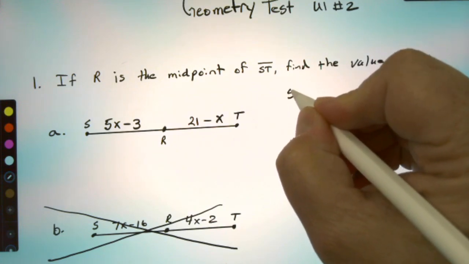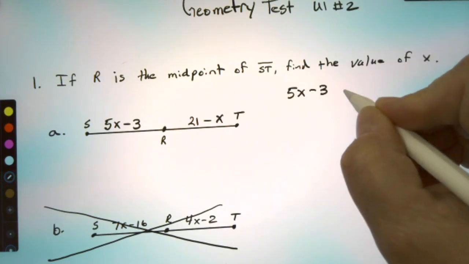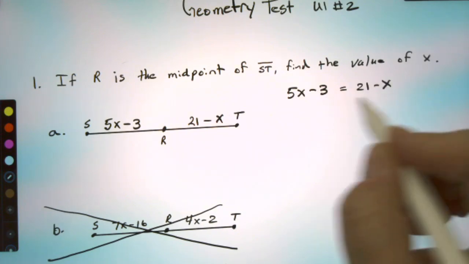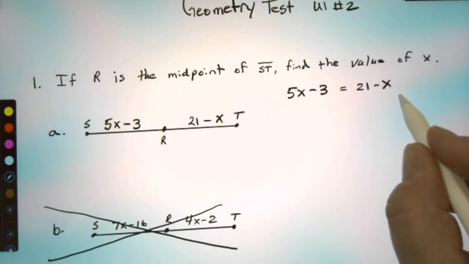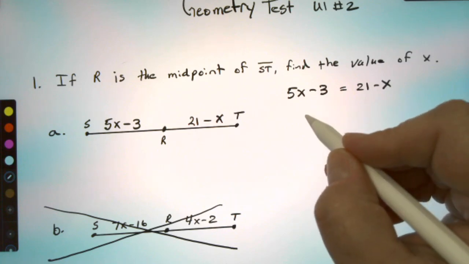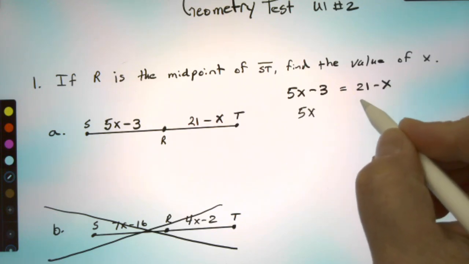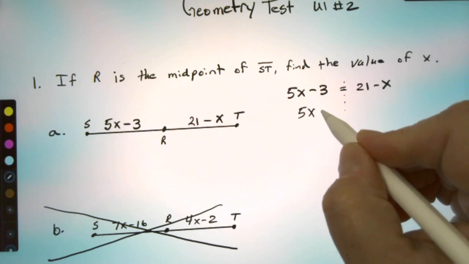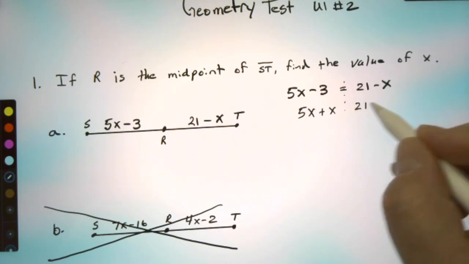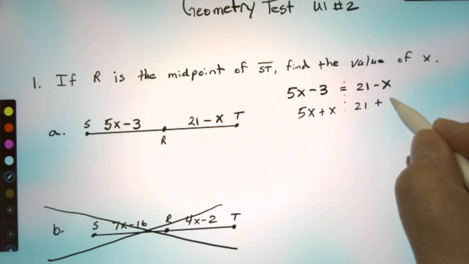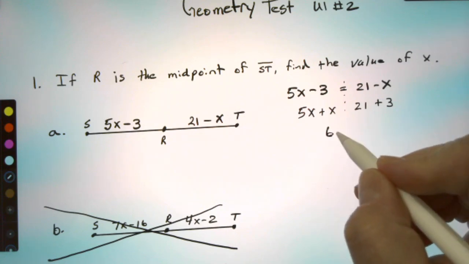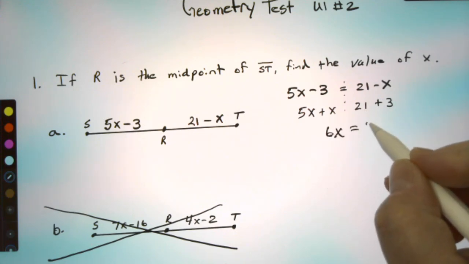So we're going to do 5X minus 3 equals 21 minus X. Okay, so now I've got to get my X's on one side and my constants on the other. So I am going to bring this X over here, so I'm going to have 5X. I'm going to bring it across this equal sign right here, and it's going to turn to a positive X. And then I have my 21 over here, and I got to bring this negative 3 over here, and it's going to cross the equal, and it's going to turn to a positive 3. So 5X plus 1X is 6X equals 21 plus 3 is 24.